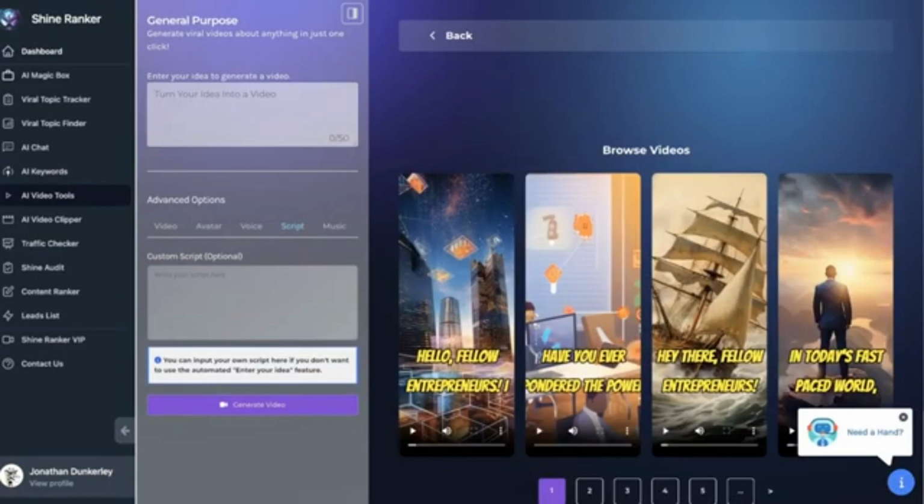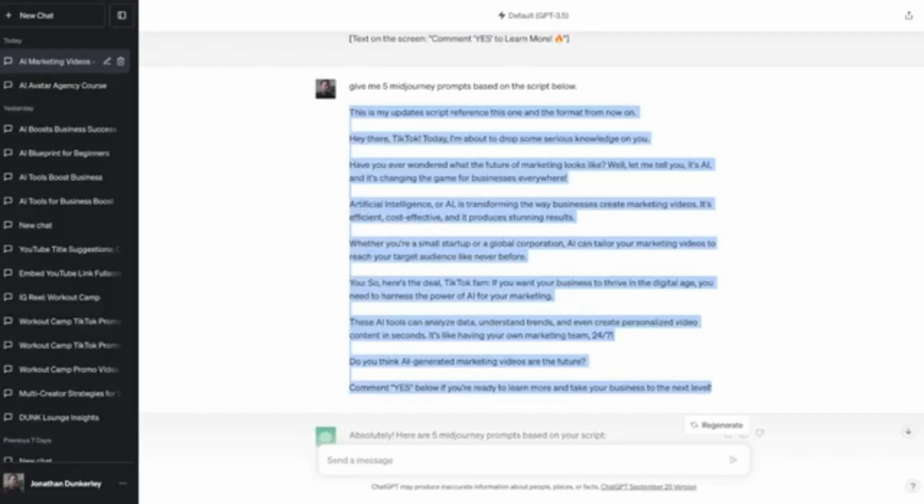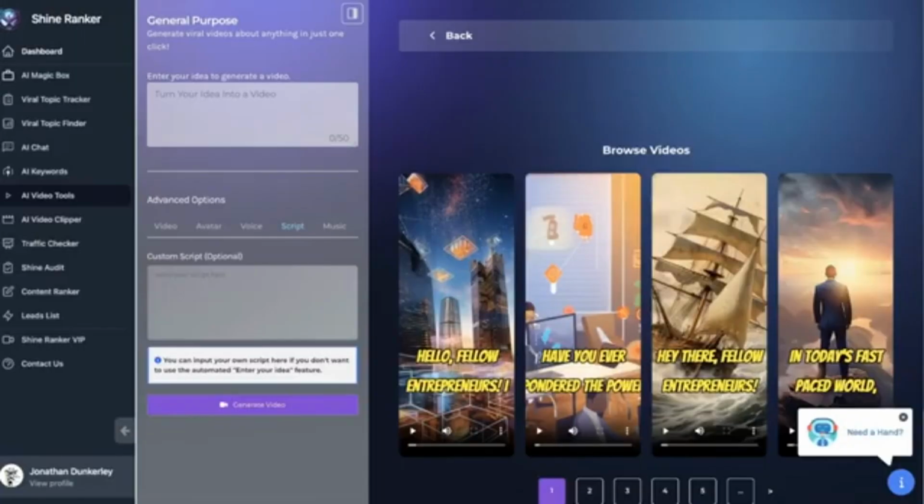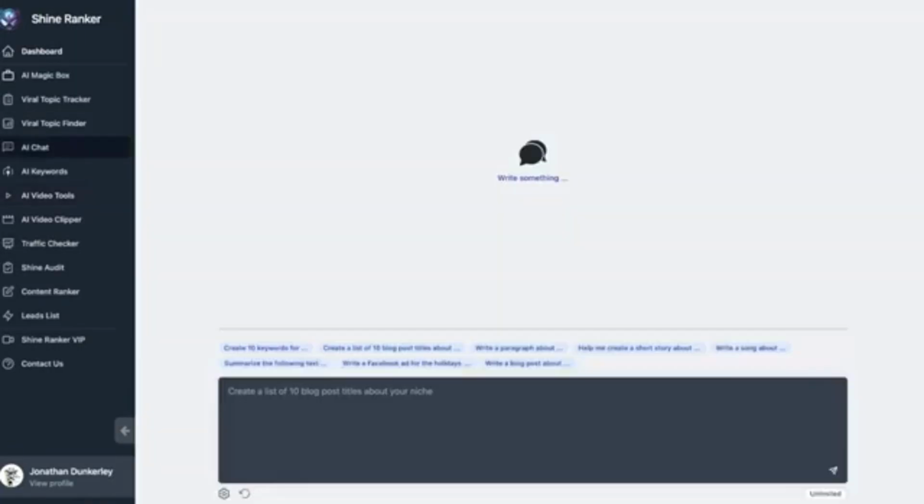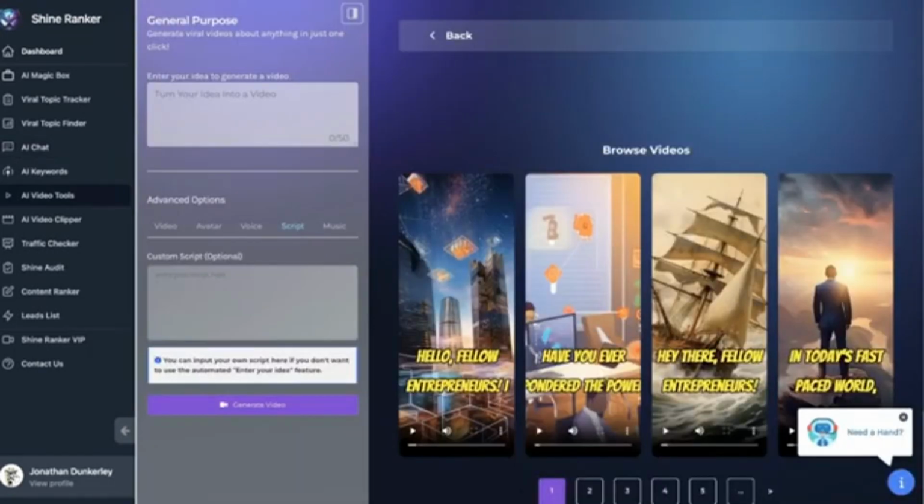So now what is our first step? I'm going to go back over to what we created over here in ChatGPT. And if you don't have ChatGPT 4 and you're using the 3.5 in the free ChatGPT, you can go over to Shinify, click on AI chat, and now you have a chatbot which has ChatGPT 4.0 where you could ask questions and create your scripts just like I did over in ChatGPT, but you could do this all natively with the more powerful version of ChatGPT.